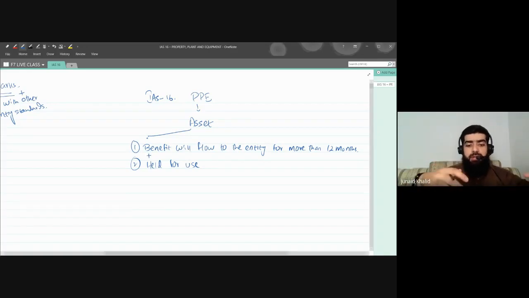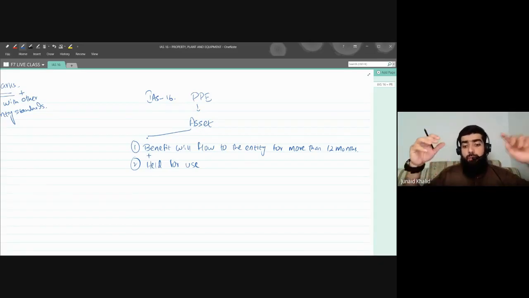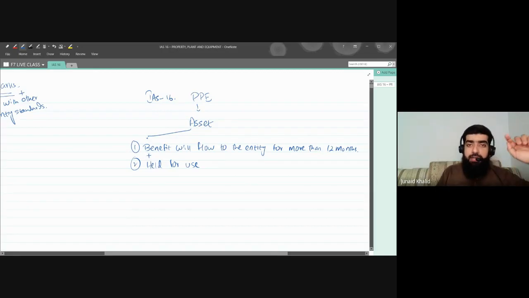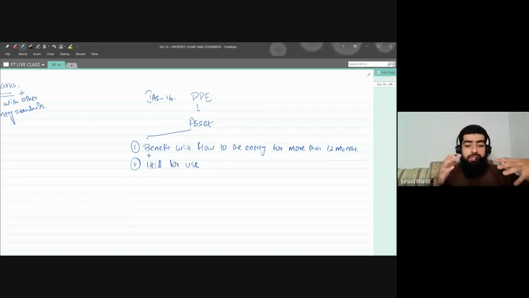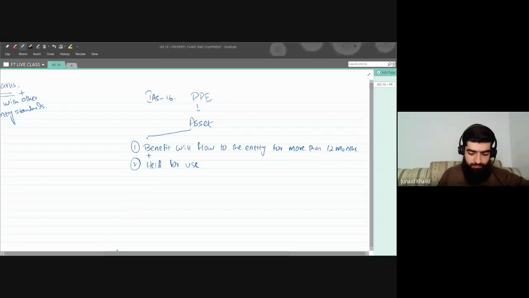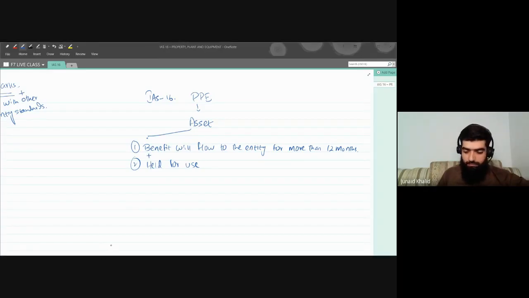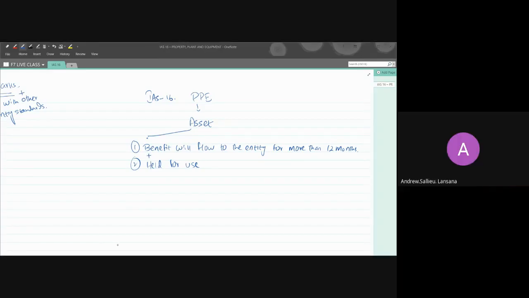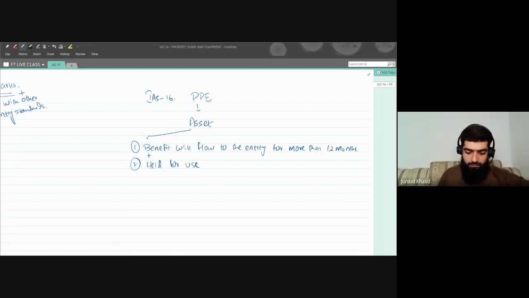Here, property, plant, and equipment is an asset which will give you a benefit for more than 12 months. Plus, in addition, it is held for the purpose of use, that you will not be selling that asset, although you will be using that asset. Are you guys getting this one? Yes, sir.